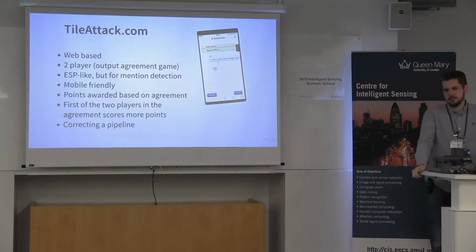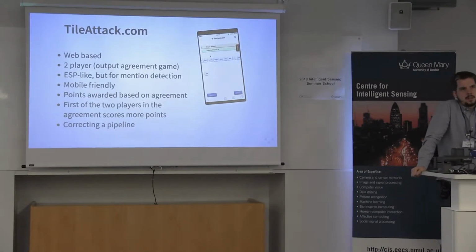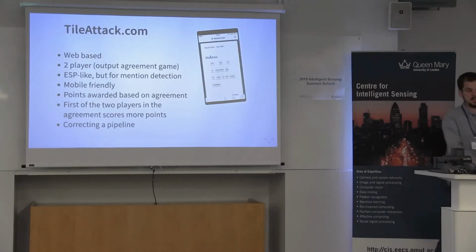Another crucial element to this, though, is that the opponent can be a pipeline. In fact, we work a lot with correcting a pipeline. This is a pattern that's used quite heavily in annotation tools. For an annotation tool, they'll often prime the system using some sort of automated pipeline to reduce the workload of the annotator, or better inform their judgments.